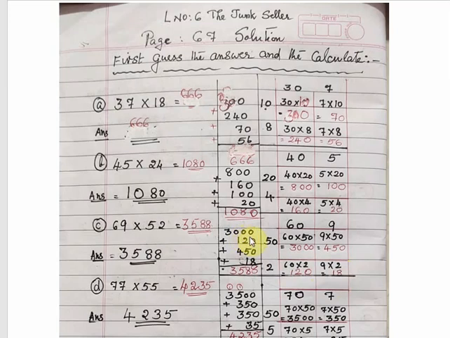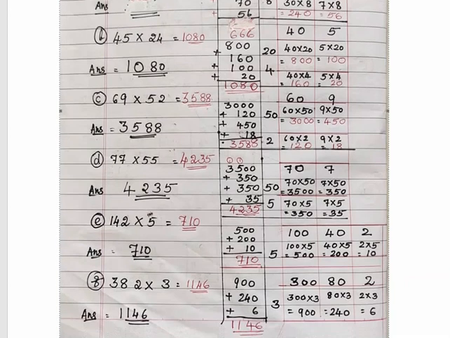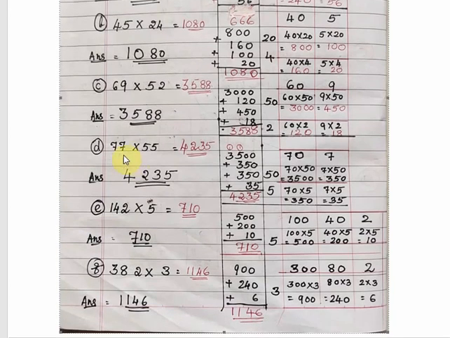So addition: 3000 plus 120 plus 450 plus 18 equal to 3588. So approximate value, when we say, it will be more than 3500 and less than 3600. We can say approximate value.